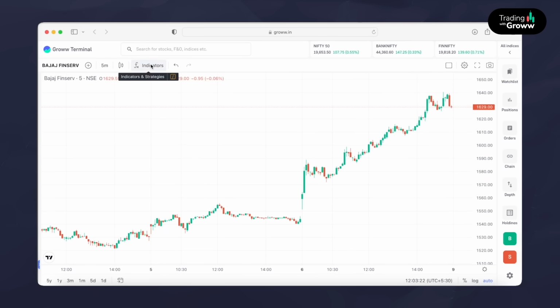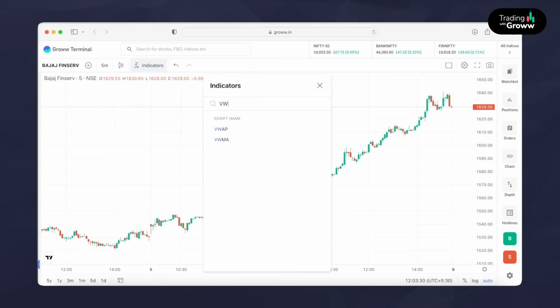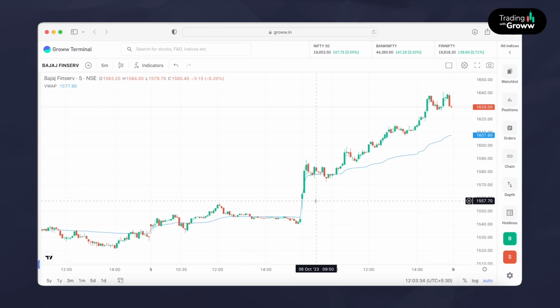You just go to indicators here. Once you open the Groww terminal, once you open the chart of any stock, click on indicators, type VWAP here, and then click on it. That's all. It would automatically plot the VWAP indicator here, using which you can clearly see whether that particular stock is trading above VWAP or below VWAP.